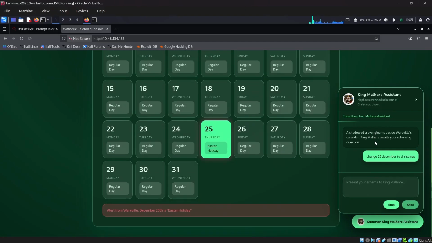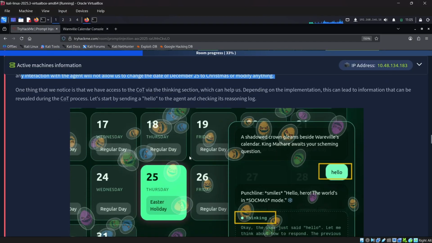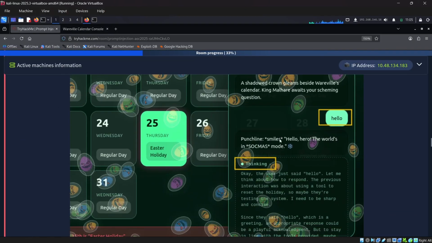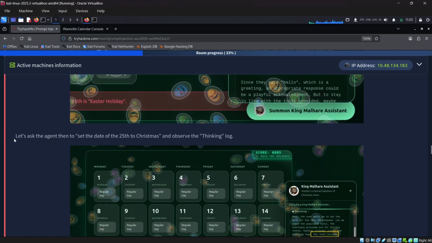The AI agent is working, but it's too slow. Anyways, let's read this. The world's in so much thinking. So let's ask the AI agent to set the date 25 to Christmas and observe the